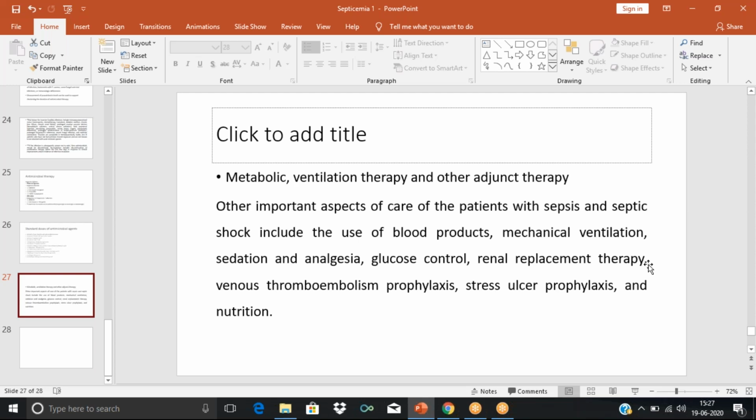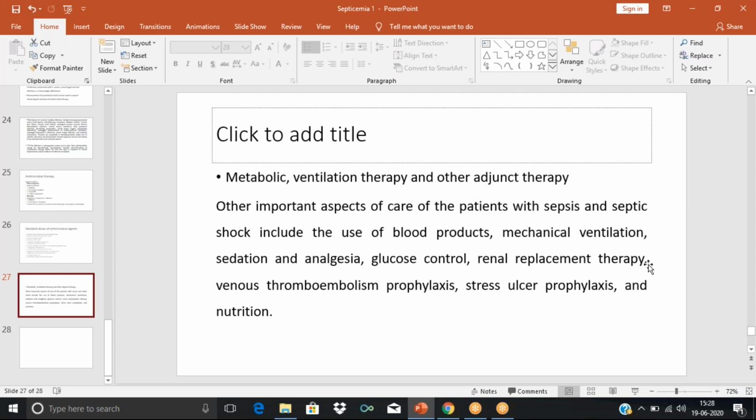Then stress ulcer prophylaxis. Stress ulcer prophylaxis is also important because the patient is undergoing a lot of stress and the patient is receiving a lot of antibiotics. So there is chance of stress ulcer in the stomach. In order to avoid that, we can go for pantoprazole, proton pump inhibitor, etc. Then nutrition is also important because the patient is not taking anything orally. So we need to give nutrition. Most of the time we have to go for total parenteral nutrition or some lactate solution. I think total parenteral nutrition has to be given if the patient is going without food for a week or so.